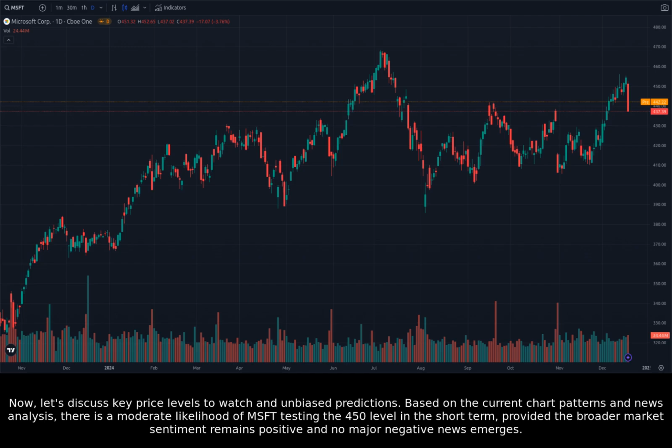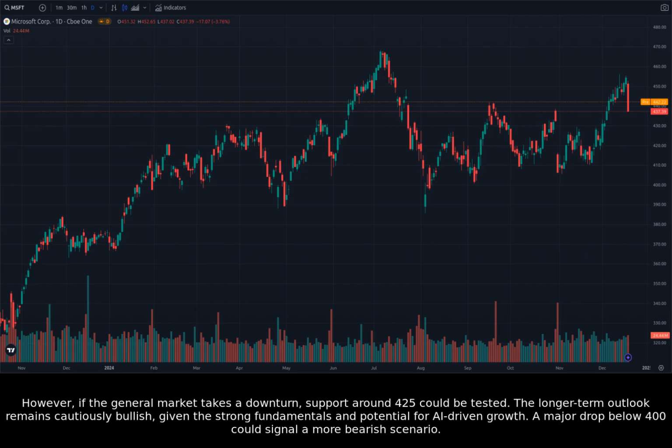Based on the current chart patterns and news analysis, there is a moderate likelihood of Microsoft testing the 450 level in the short term, provided the broader market sentiment remains positive and no major negative news emerges. However, if the general market takes a downturn, support around 425 could be tested. The longer-term outlook remains cautiously bullish, given the strong fundamentals and potential for AI-driven growth. A major drop below 400 could signal a more bearish scenario.